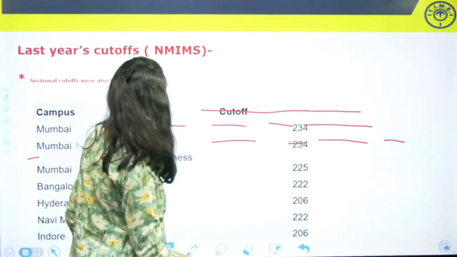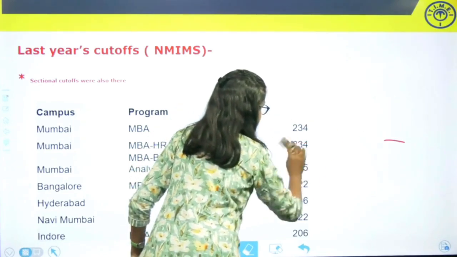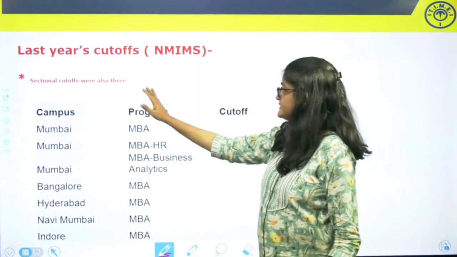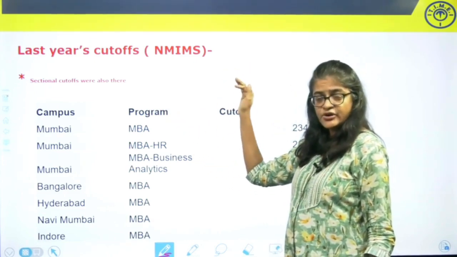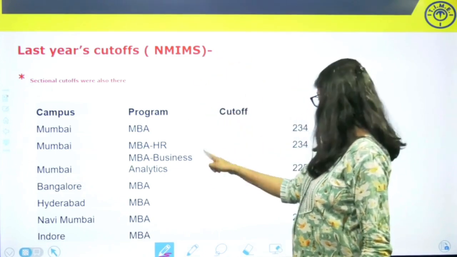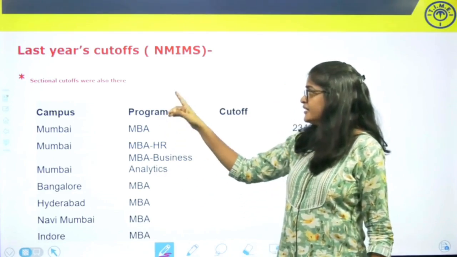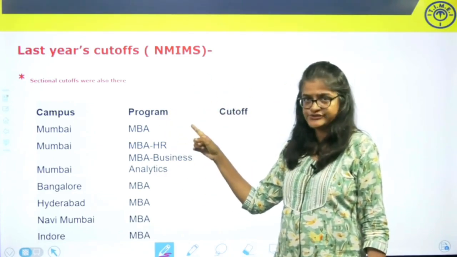Now, let us take a look at the expected cutoffs. So we have last year's cutoffs for you here. Please do take a look. This is the cutoff of all the NM institutes, all the Narsi Monji campuses. Narsi Monji colleges also have sectional cutoffs every year.